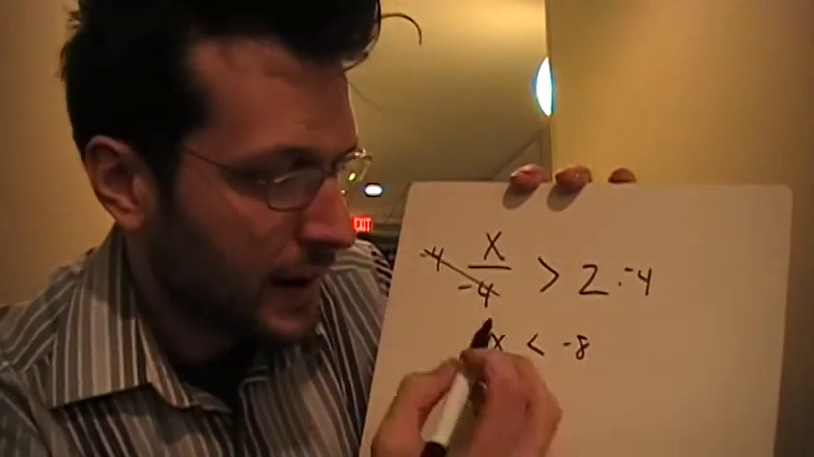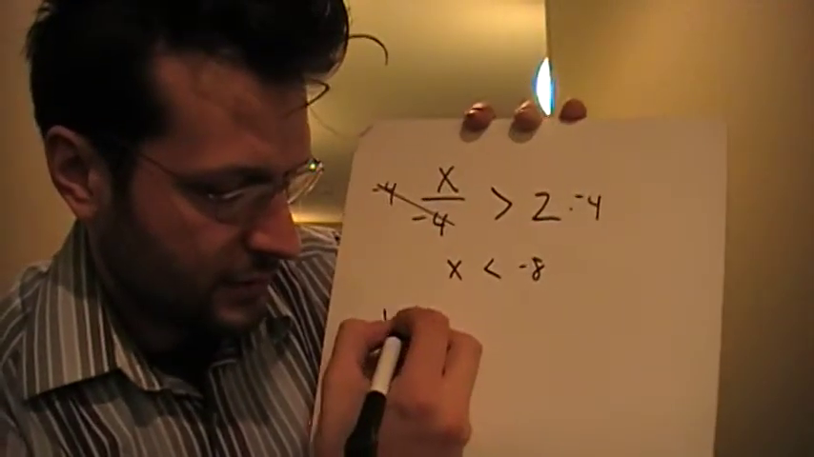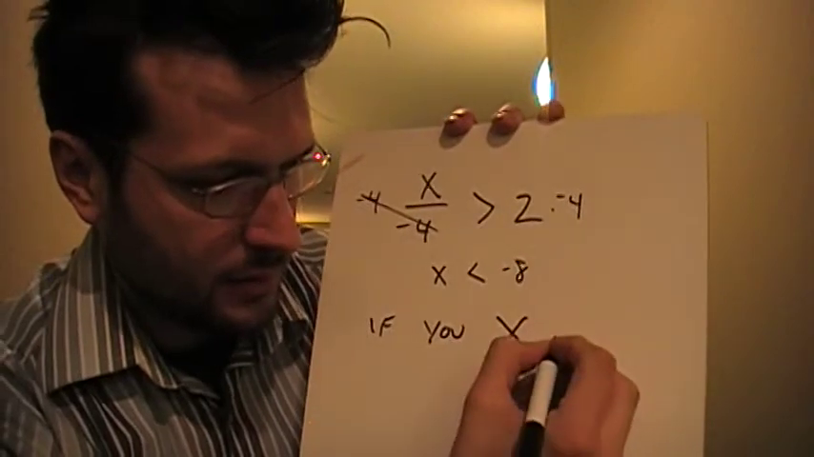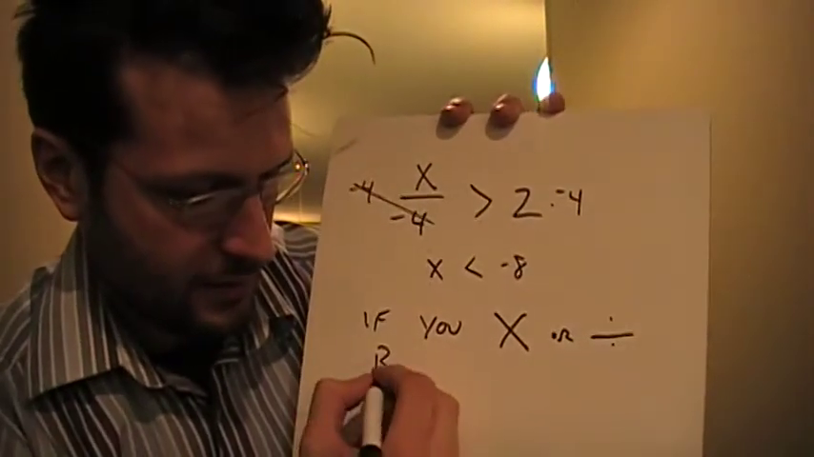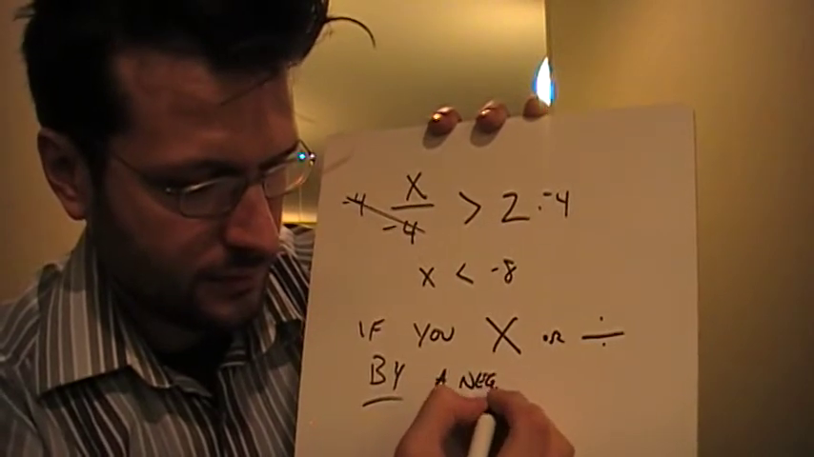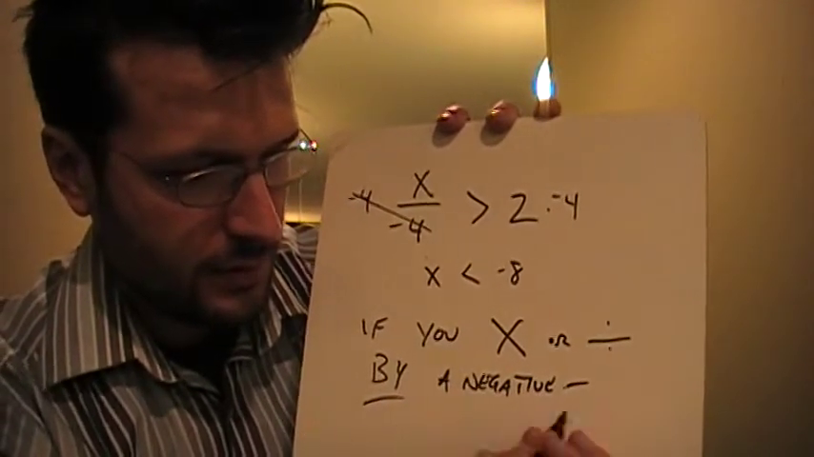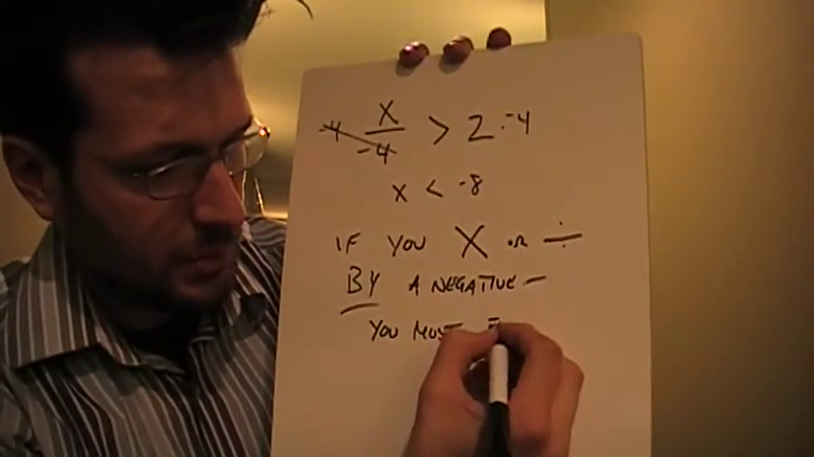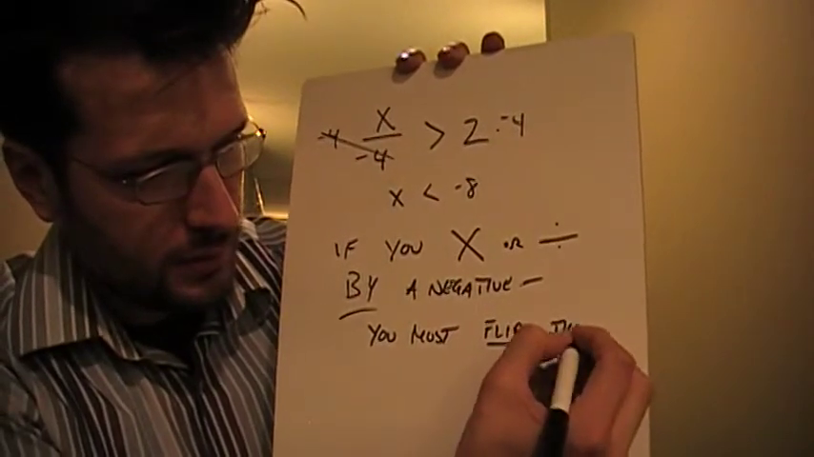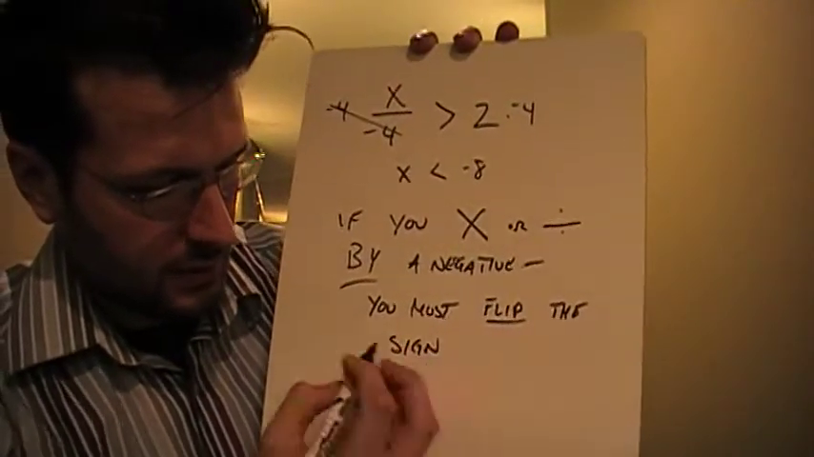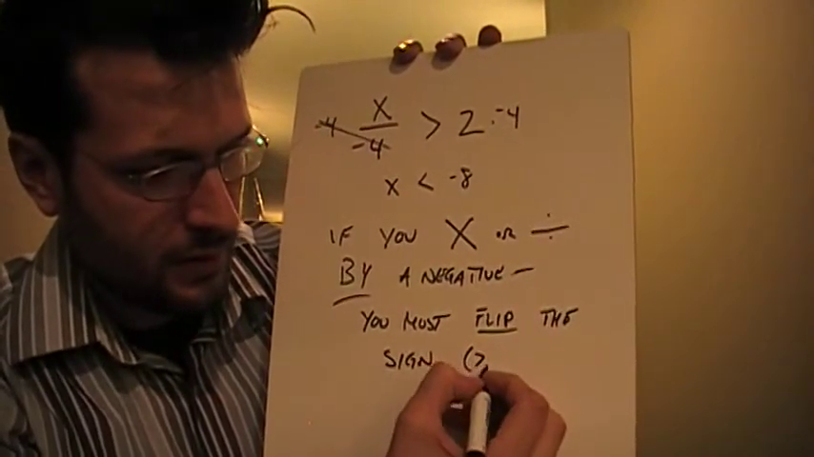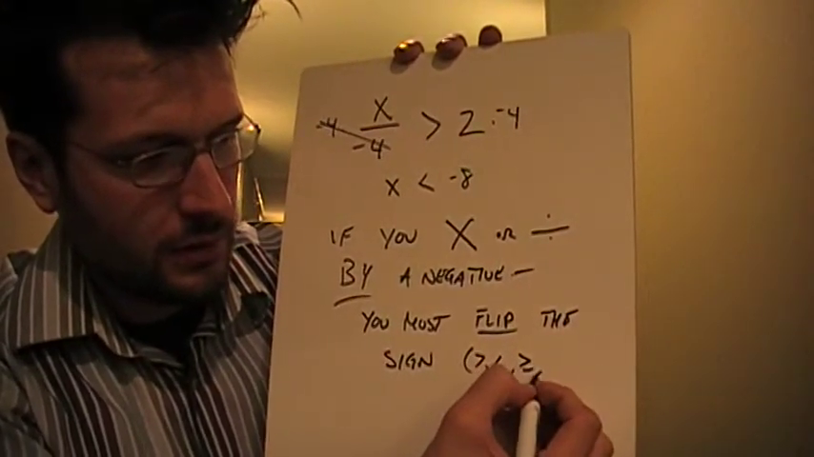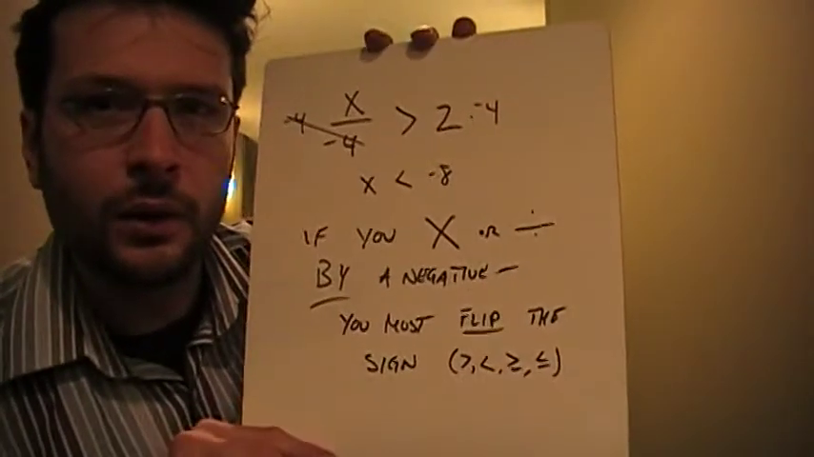That works. So by using the one rule, if you multiply or divide by a negative, then you must flip the sign. And by sign I mean greater than, less than, greater than or equal to, or less than or equal to. Your inequality sign must be flipped around. Okay, so that's the rule.